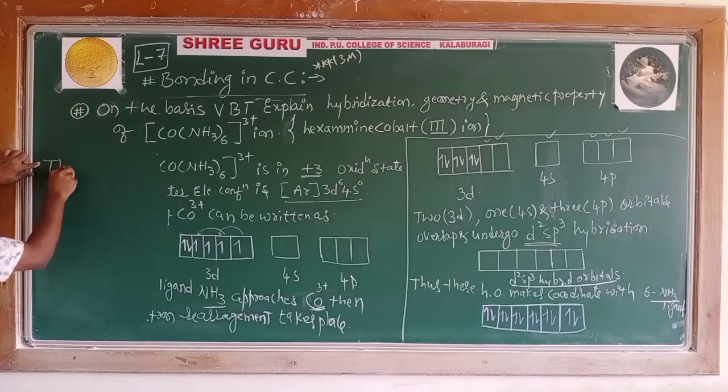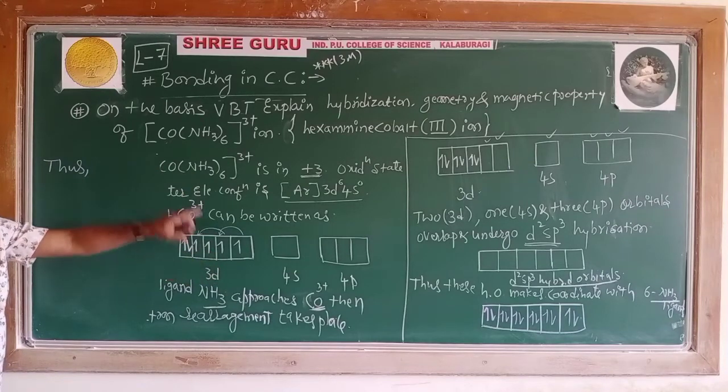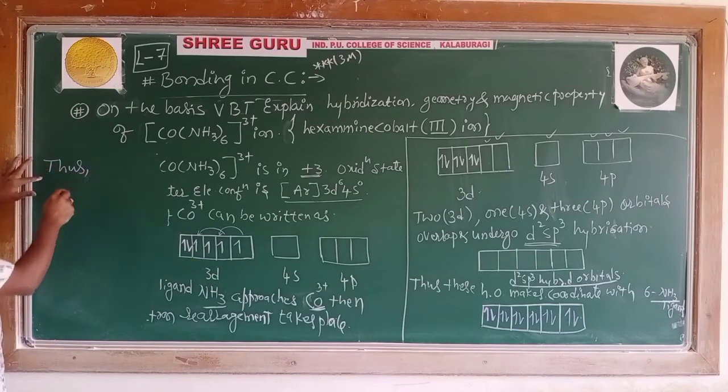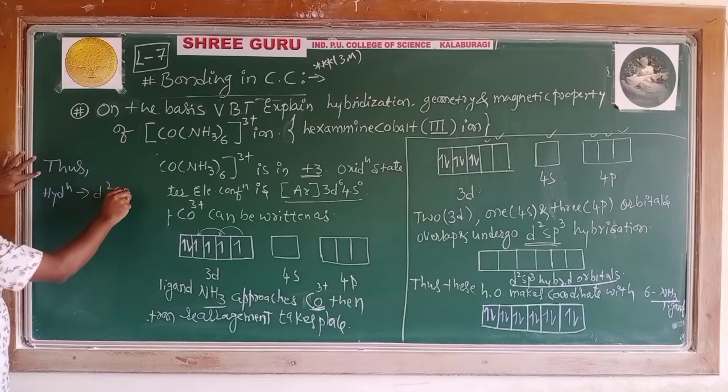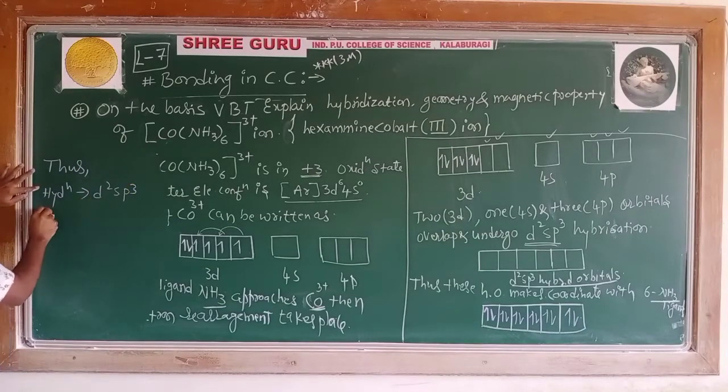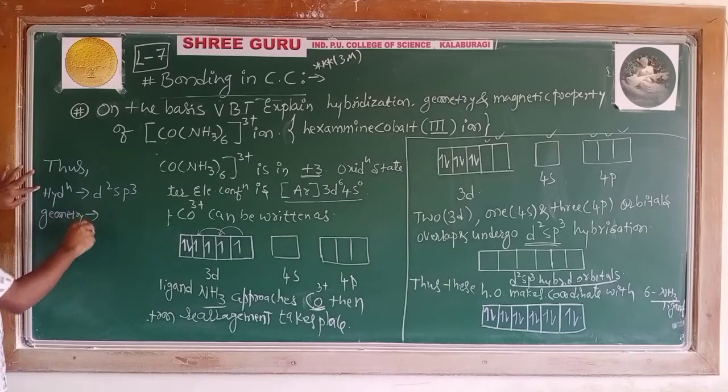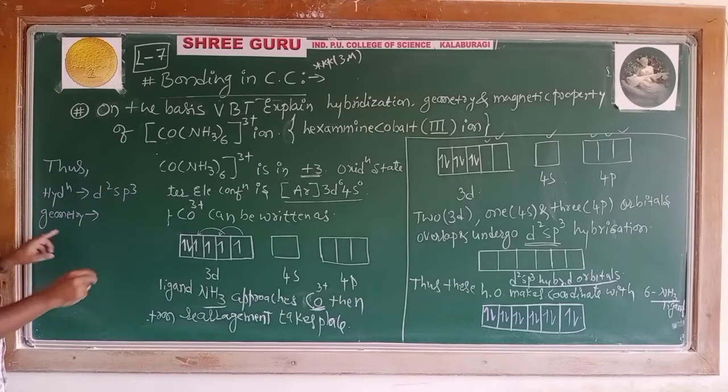Thus, finally, after representing this, you have to clearly highlight: what is the hybridization? Hybridization is D2sp3. Next, what is the geometry? The geometry of the complex is octahedral.